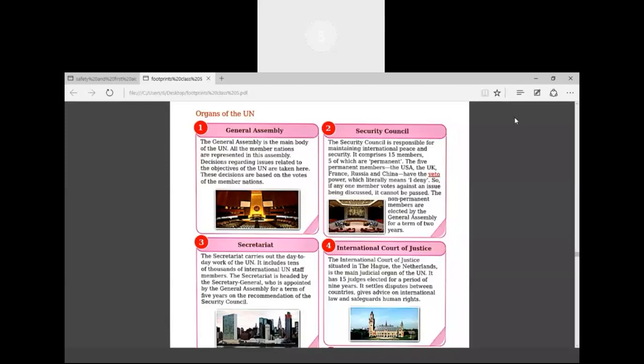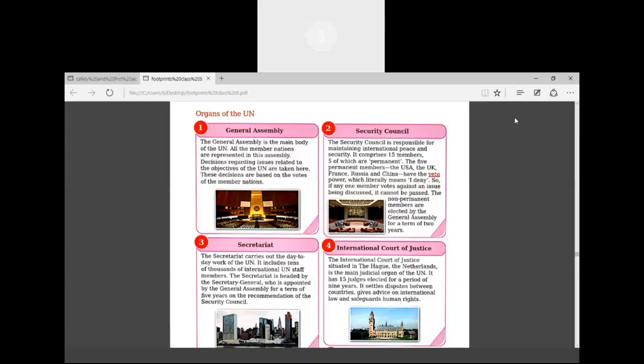Okay, now Secretariat. Secretariat has thousands of employees in the UN. So all the 10,000, 20,000 members are part of the Secretariat. And this Secretariat is headed by a Secretary General. The Secretary General will be appointed by the General Assembly for how many years? For 5 years. And on whose recommendation? On the recommendation of the Security Council.